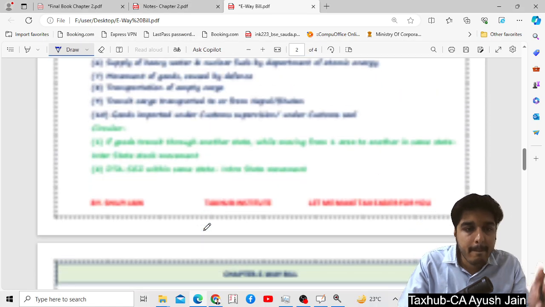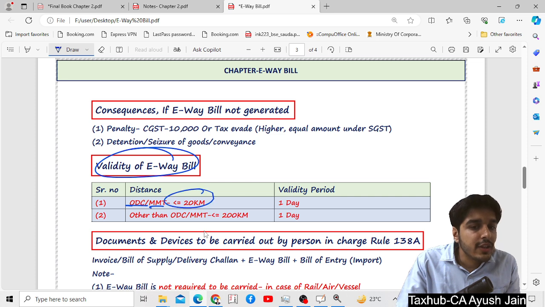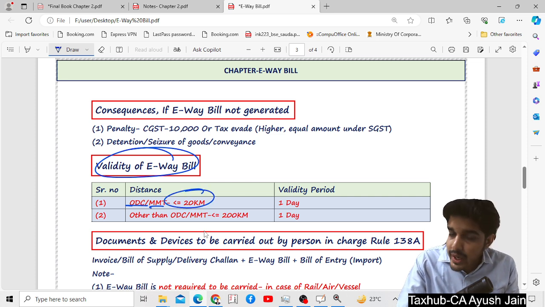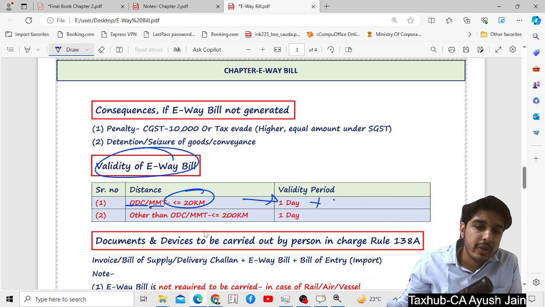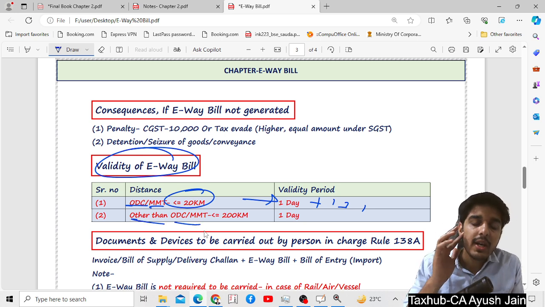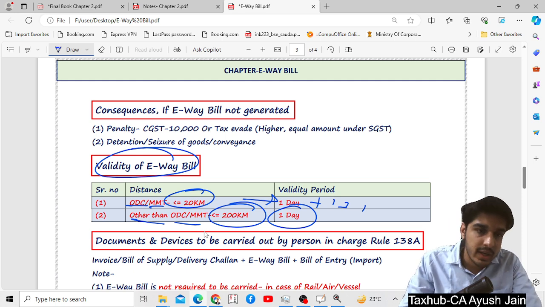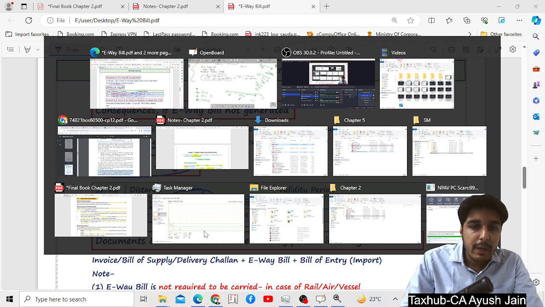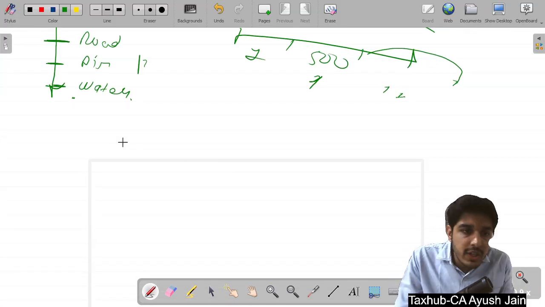See, what is the validity of an e-way bill? For ODC and MMT, it is up to 20 kilometers, so it is 1 day. And for each additional 20 kilometers, we are going to add one more day. But if it is other than ODC and MMT, then up to 200 kilometers, the validity is going to be 1 day. Now, just keep in mind one thing: from where are we going to count 1 day?